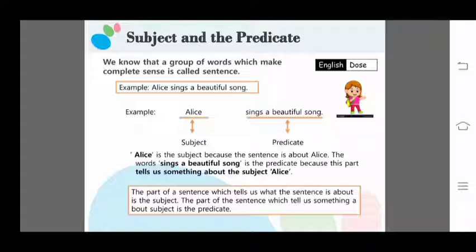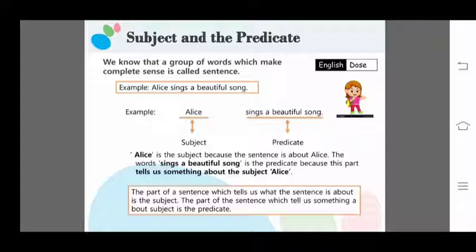For example, Alice sings a beautiful song. So, in this example, who is doing the action? Who sings a beautiful song? What would be the answer? Alice sings a beautiful song. Who sings a beautiful song? Alice. The word which does an action in a sentence is called the subject. And the part of the sentence which gives information about the subject is called the predicate.